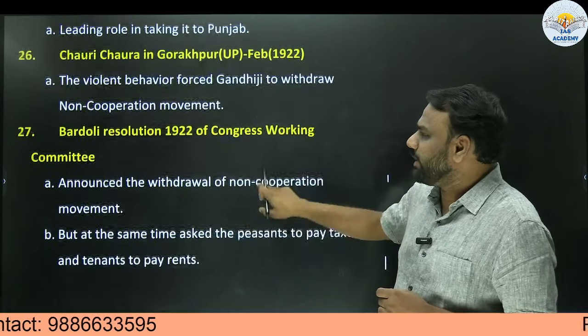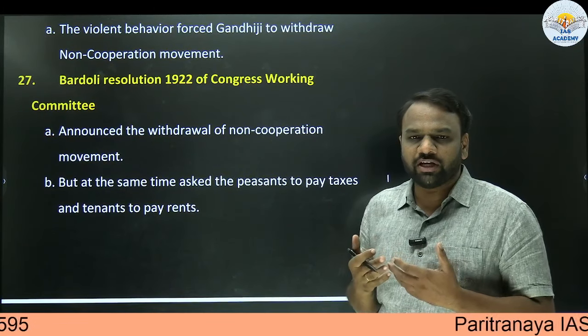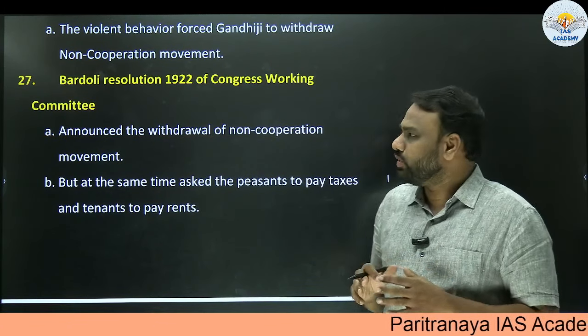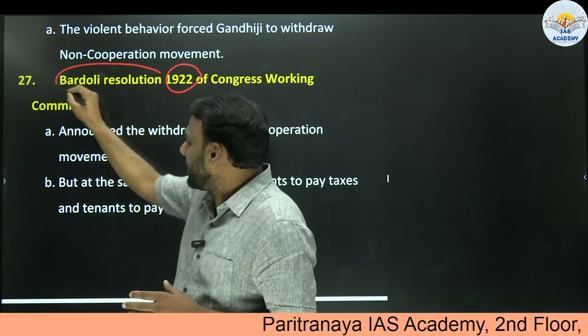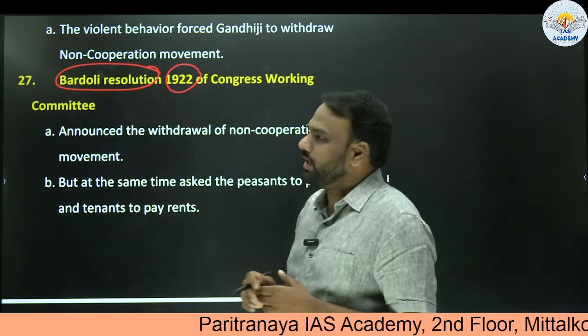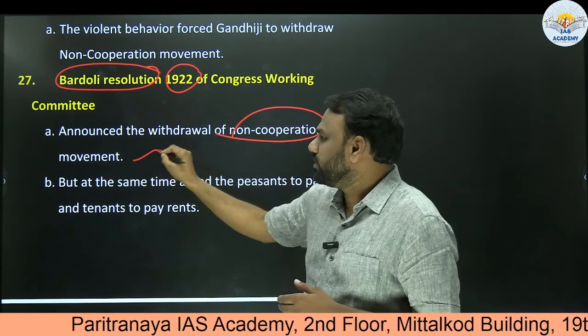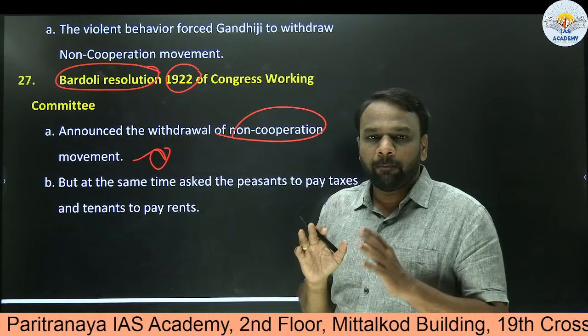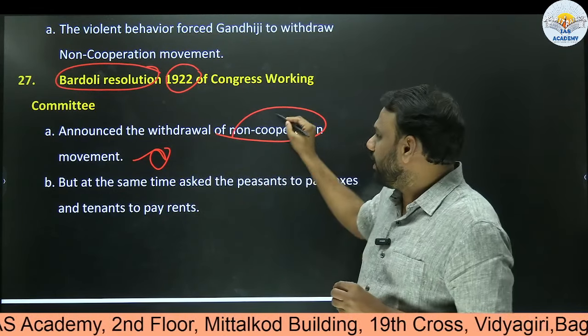Gandhiji immediately gave a call for withdrawal of the non-cooperation movement, but officially it had to be accepted by Congress. That's why the Congress Working Committee met at Bardoli in 1922, and a resolution was moved wherein they announced the withdrawal of the non-cooperation movement. So what is the Bardoli resolution about? The Bardoli resolution is about the withdrawal of the non-cooperation movement. A very important point.